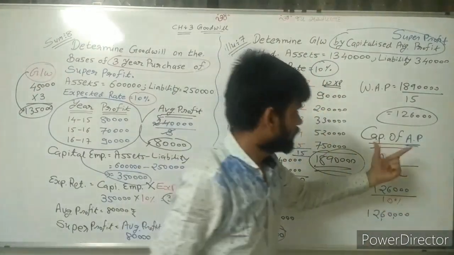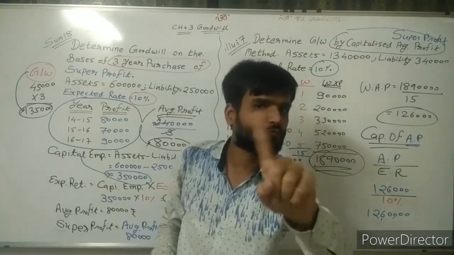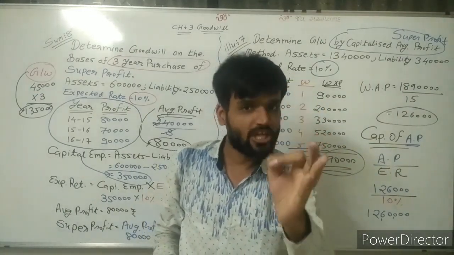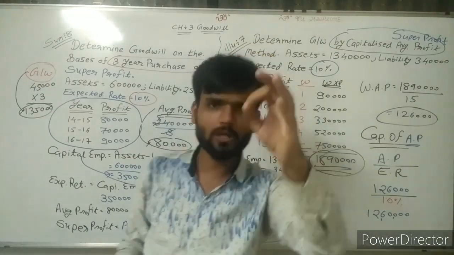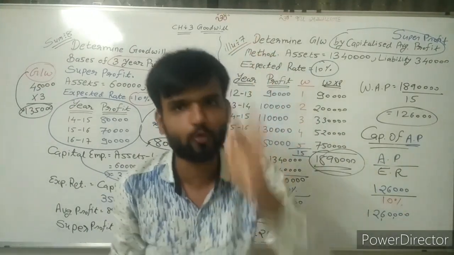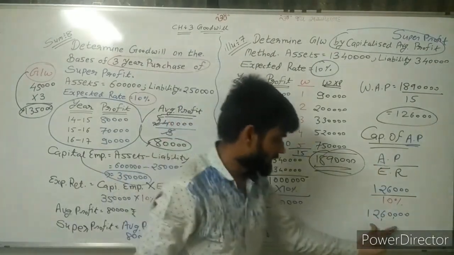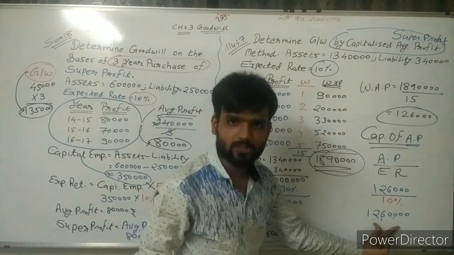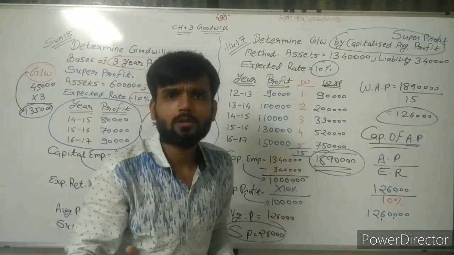Now this 12,60,000 is what? Capitalization of average profit. Now this is not the value of goodwill. If you are capitalizing super profit, you will get the value of goodwill. But if you are capitalizing average profit, then this capitalized value of average profit is not goodwill. So sir, what is the value of goodwill?